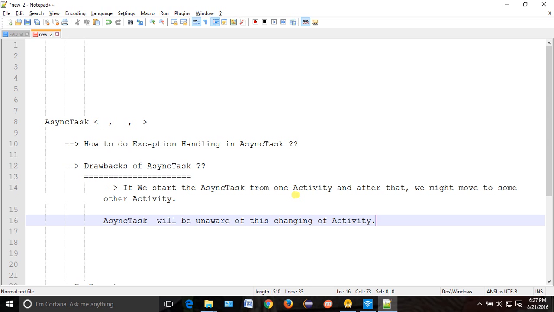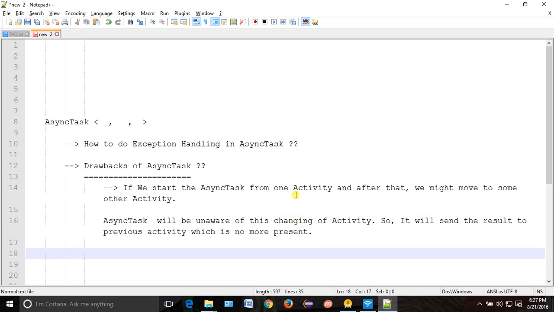So it will send the result to the previous activity, which is no more present.